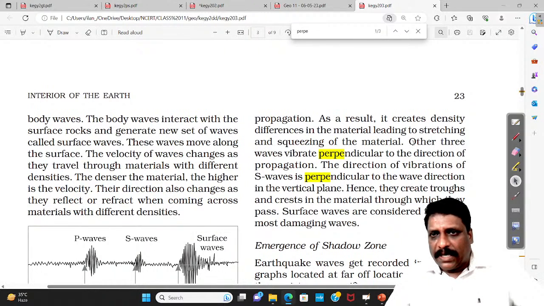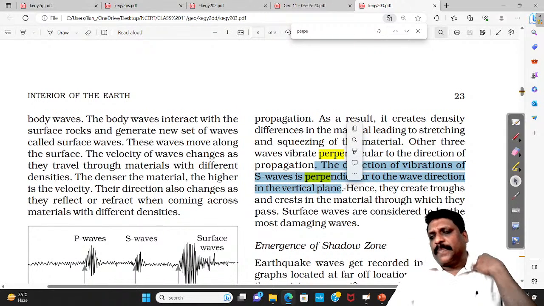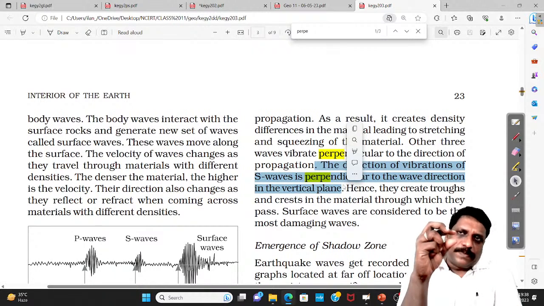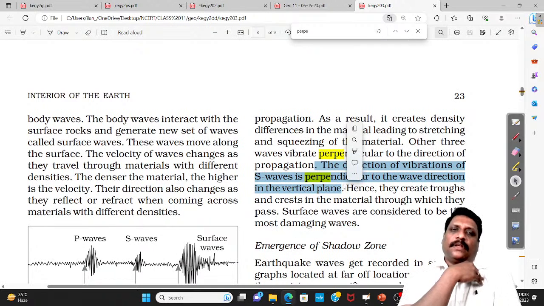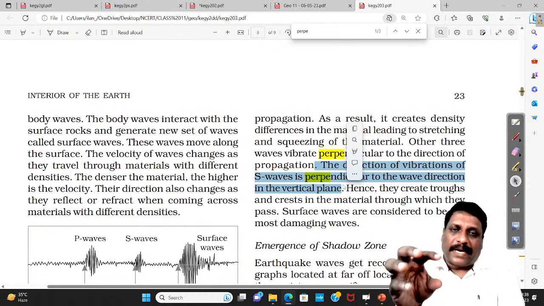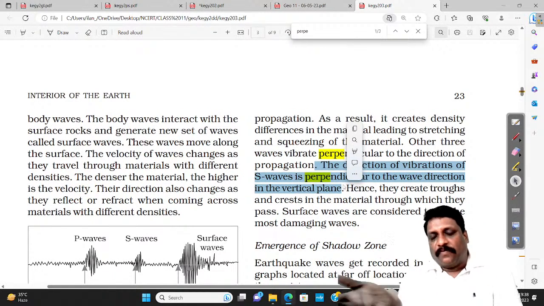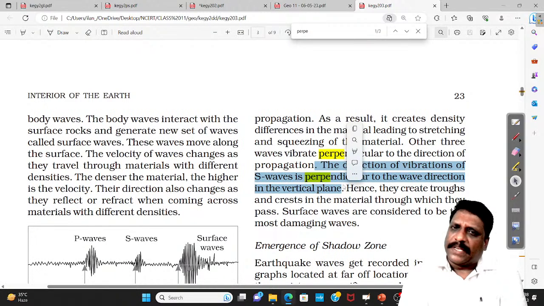And again, see NCERT. When we talk about NCERT, it says other waves vibrate perpendicular to the direction of propagation, right? The direction of vibration of S wave is perpendicular to the wave direction. Somewhere, what I'm trying to say is, if I can understand the small words and small sentences in NCERT very clearly, I am in a position to answer the questions in the examination.